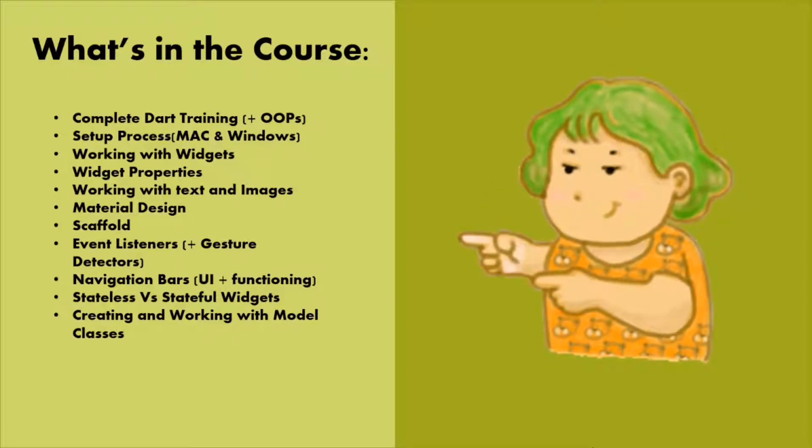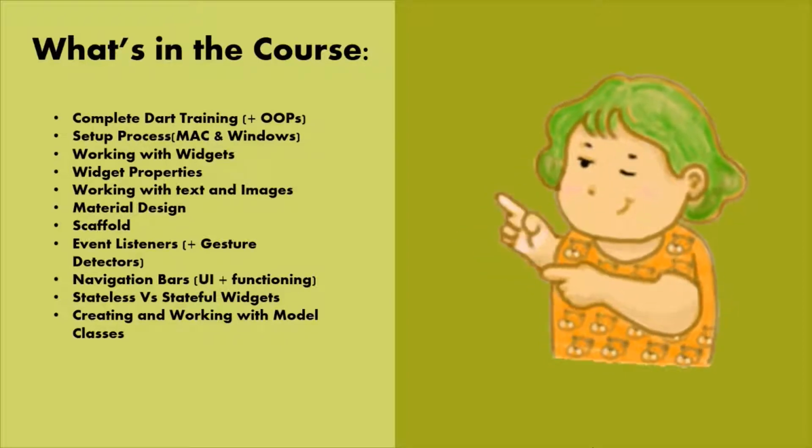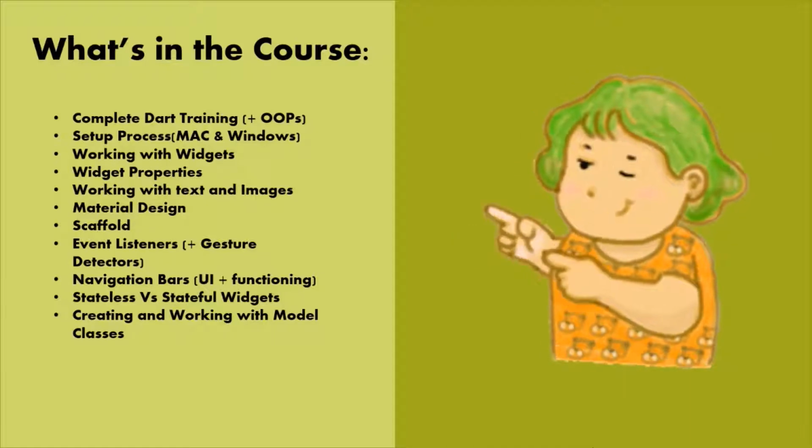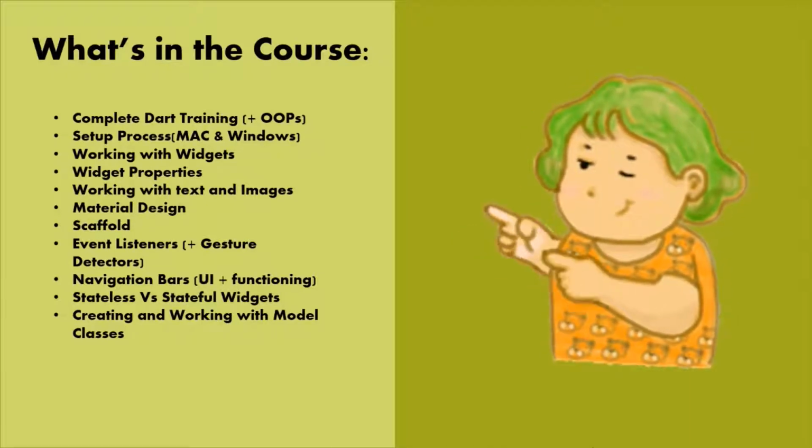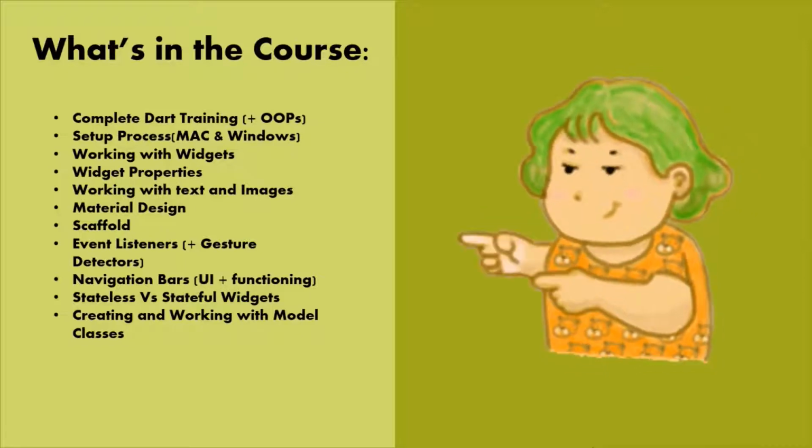So if you are a person who has zero knowledge of coding and programming, then this should be your go-to course, because this is an amazing course if you want to learn all the OOPS concepts and Dart.